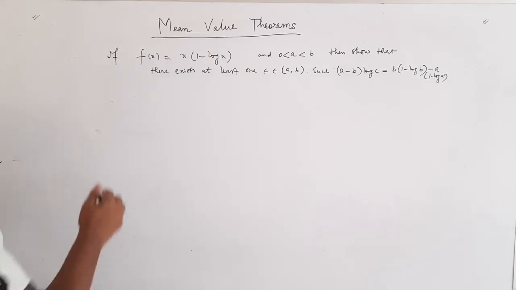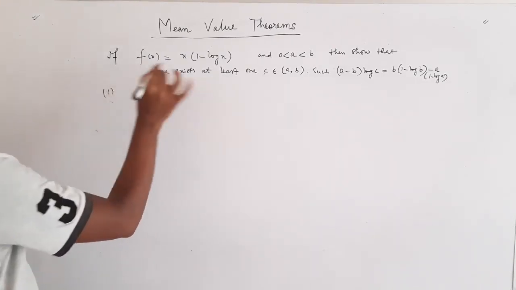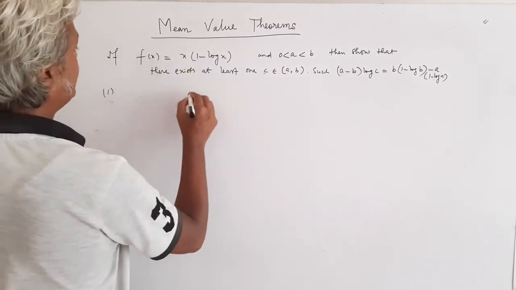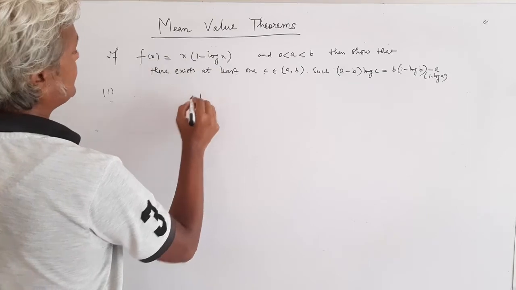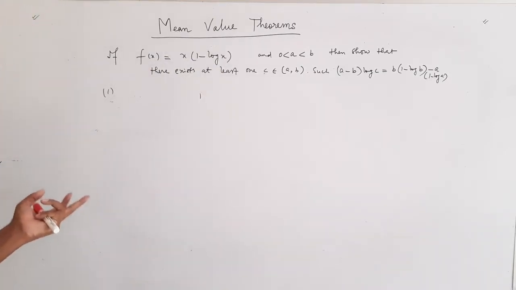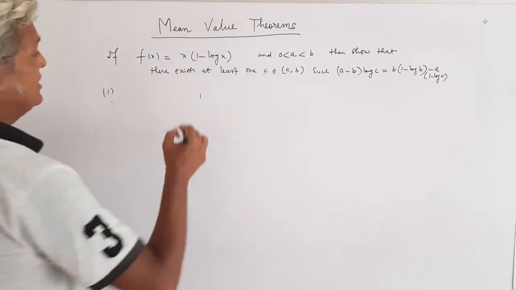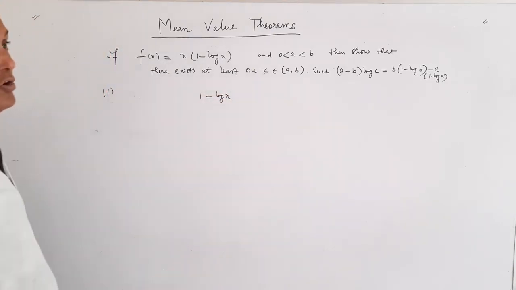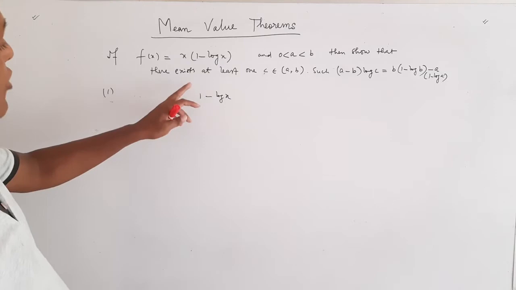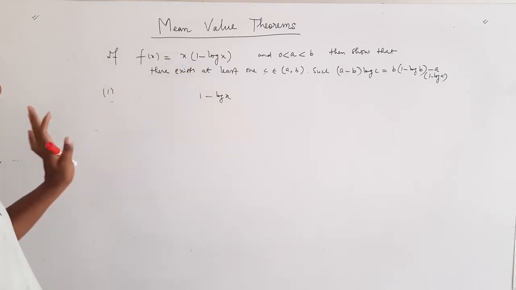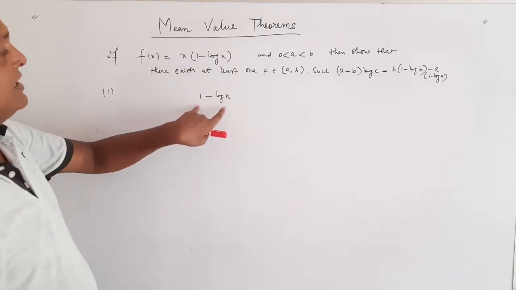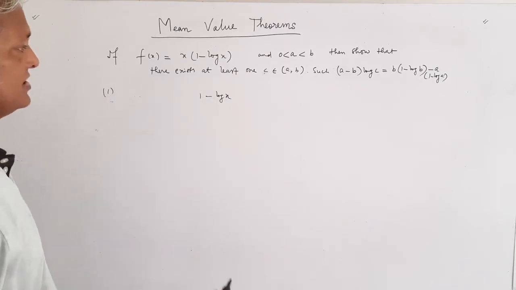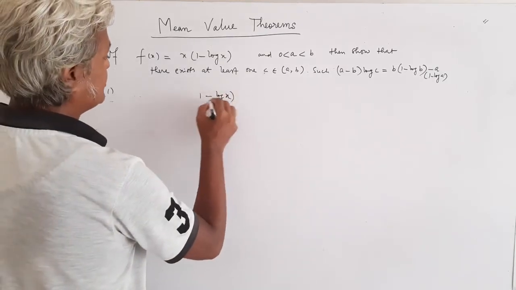First, we have to check whether the function is continuous or not. 1 is a constant function, and it is continuous everywhere. Log x is a continuous function on the whole domain. Now 1 minus log x, the difference of two continuous functions, is also continuous.